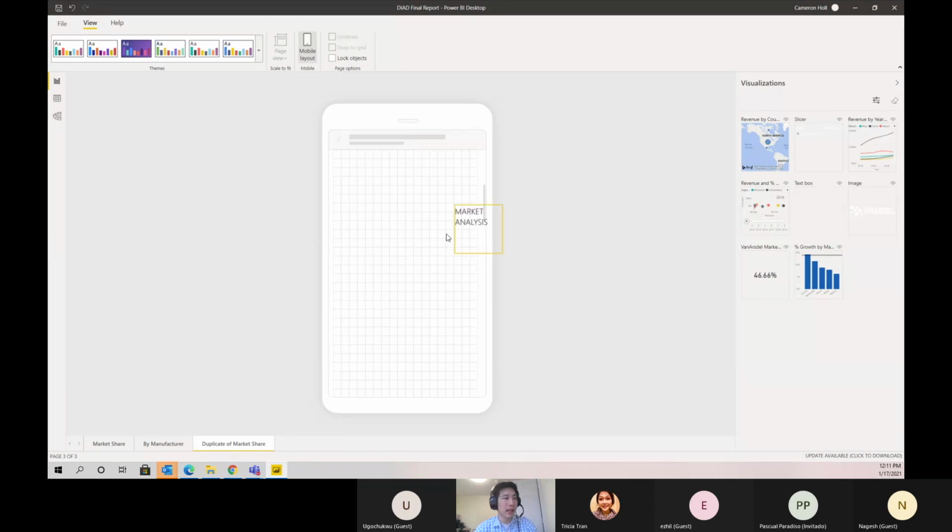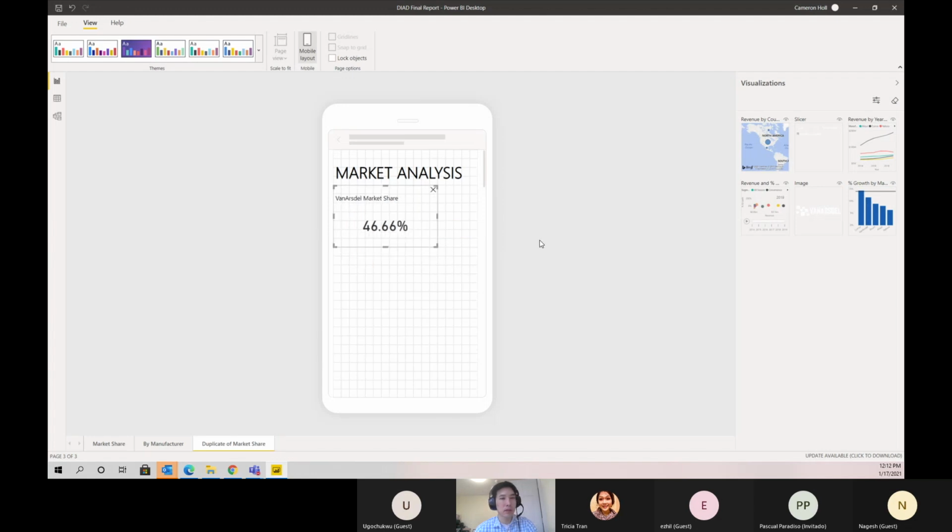So first, let's drag in that title that we just changed. You can just drag it in. You can scroll up and down like a phone. And then you can resize as needed. Then from there, let's drag the percentage of market share into that as well. And let's also grab that growth by manufacturing.